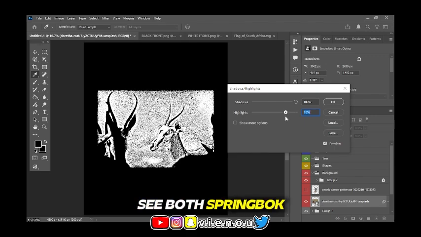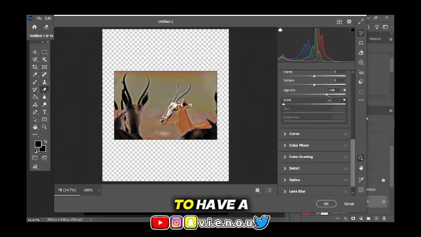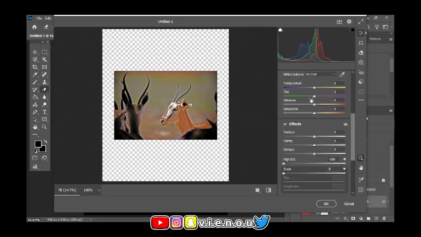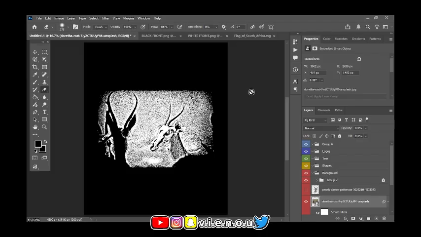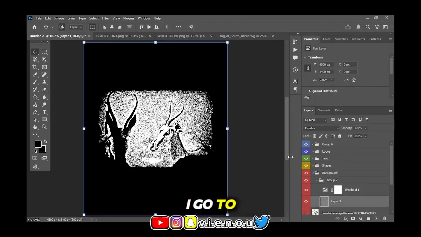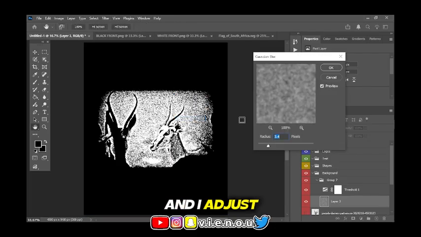I wanted to see both springbok in the images. In this image, I wanted it to have a vignette around it so that it could look a lot more spherical than square. Then I erased the edges to make it a lot more round. This was using the erase tool. I want the image to look less solid. So for that, I go to the filter tool, blur option, gaussian blur, and I adjust the slider a little bit, moving left and right, and this gives it those holes in my images.